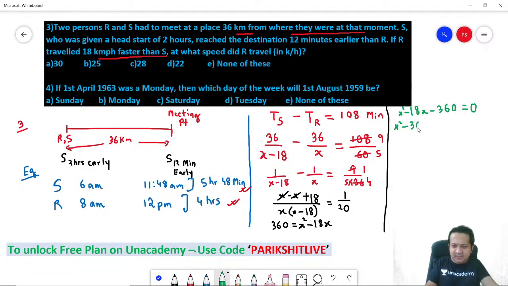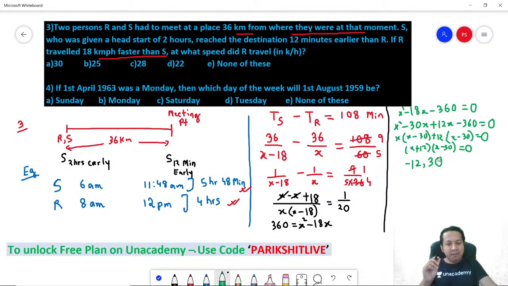X square minus 30x plus 12x minus 360 is equal to 0. Correct? So you take x common, x into x minus 30 plus 12 into x minus 30 is equal to 0. So x plus 12, x minus 30 is equal to 0. So the two possible values are minus 12 and 30. Remember, it cannot be minus 12, for the simple reason that x is speed. It cannot be negative. So minus 12 is impossible. The only possible answer is 30 kilometers per hour.